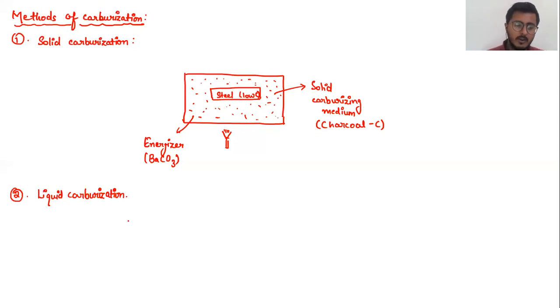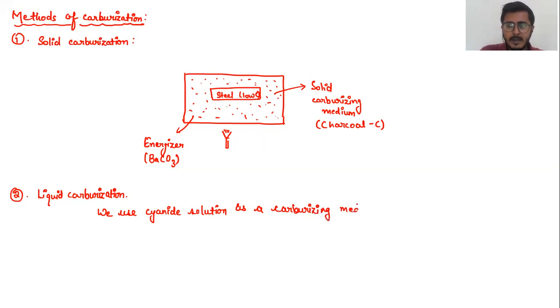Okay, so you can note this now that we use cyanide solution as a carburizing medium. Okay, so what is this cyanide solution? You must have learned about the cyanide salts, right? So the cyanide solution is nothing but a composition of carbon and nitrogen.